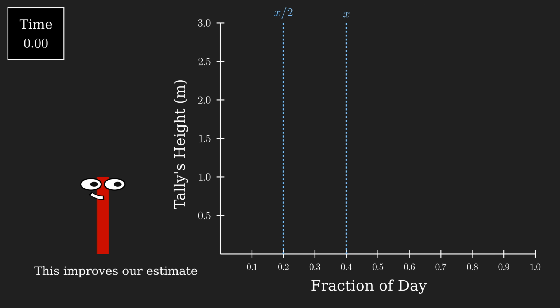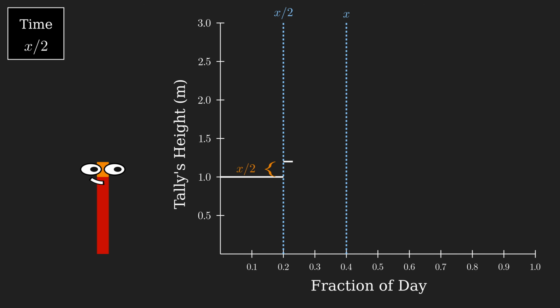This would improve our estimate because now we'd be accounting for some of the yellow mass that grows from the orange mass that grows during the first x/2 period. Thus, at time x/2, x/2 meters of orange height instantaneously come into existence, so her total height is now 1 plus x/2 meters. Then, during the next x/2 time period, both the red mass and orange mass grow by another x/2 fraction of themselves.